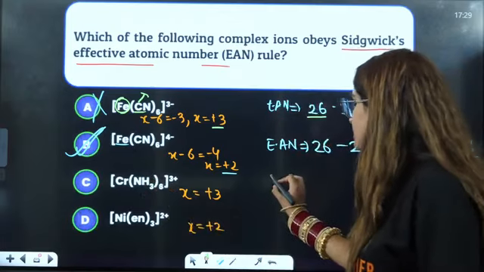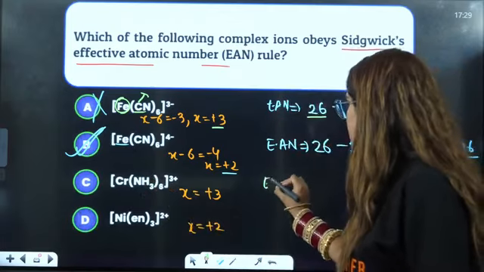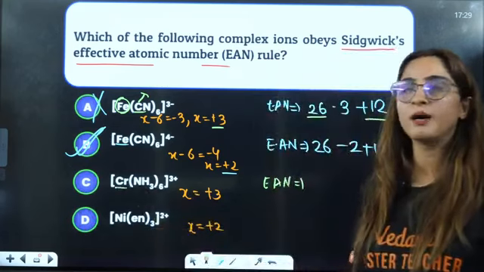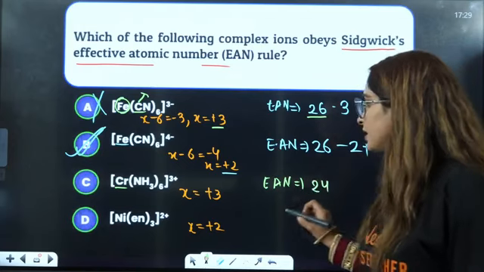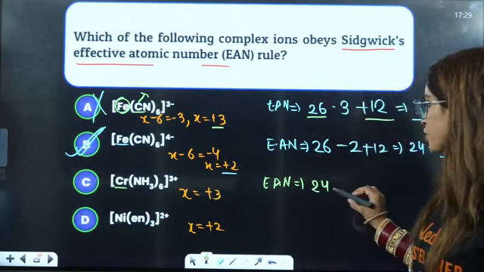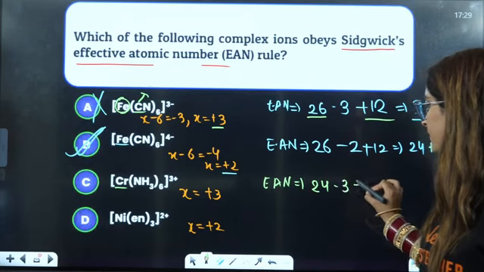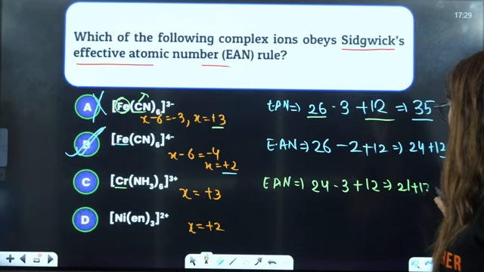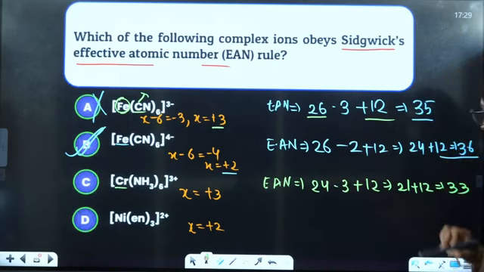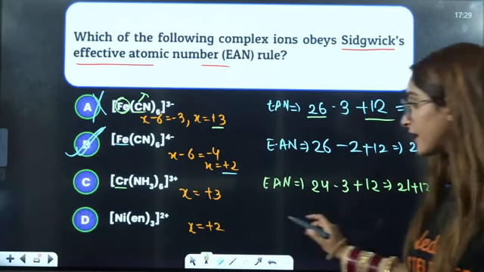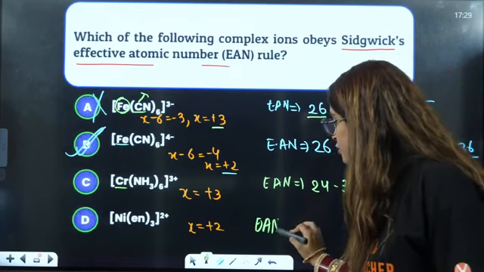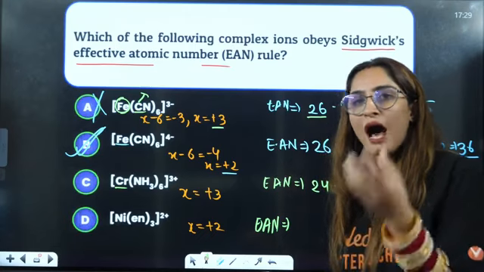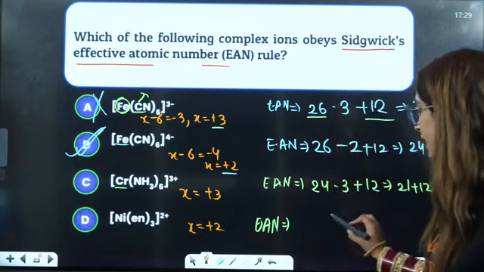These also you can easily solve. EAN is equal to, chromium is having 24 atomic number. How many electrons you are taking out is minus 3, plus how many electrons you are giving is 12. So that is equal to 21 plus 12, that is 33. Again not equal to the nearest noble gas. Helium, xenon, krypton, argon, right? It should be equal to any of that.